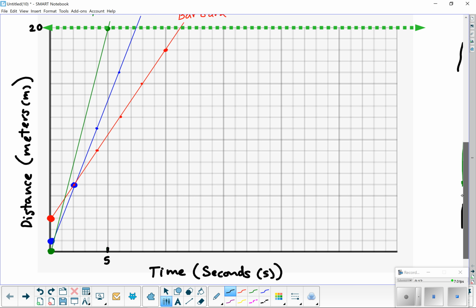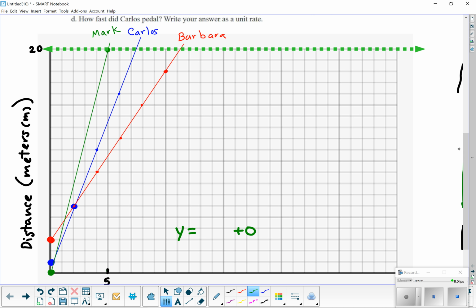Mark's easy. Mark starts, he's the one in green. Mark starts at 0, so Mark would be y equals something, but it'll be plus 0. If you can't find any other spots, you do know the two points: Mark has a green at the beginning and a green at the end. So you can just go, Mark is up 20, so his change in y is up all the way to 20.